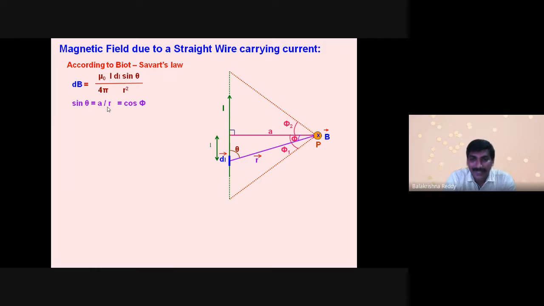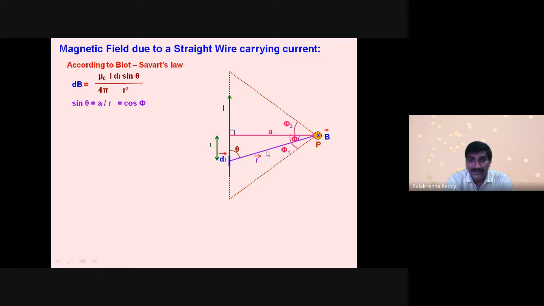At the same time you are looking at angle phi here, right? With respect to this phi, I want to write the trigonometry ratio. This is the opposite side, this is the adjacent side, this is the hypotenuse.